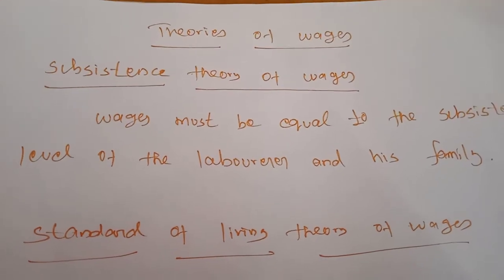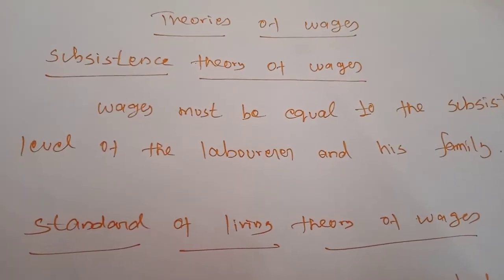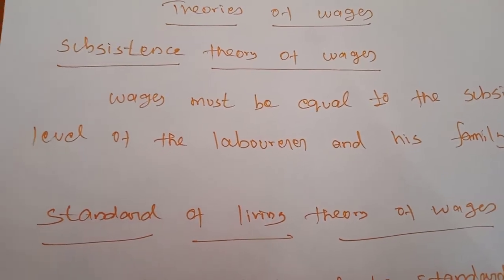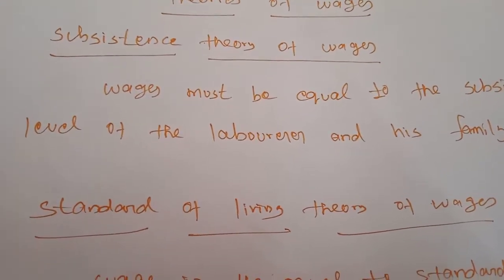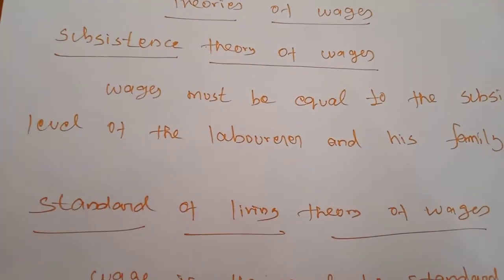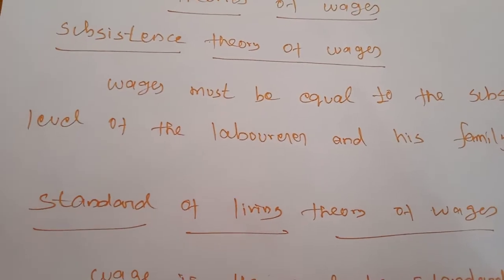By using these wages, the laborer and his family can spend only on purchasing food, clothing and shelter. Why must the wages be provided equal to the subsistence level?